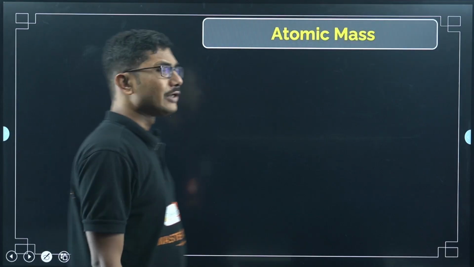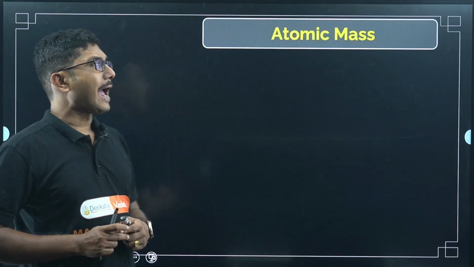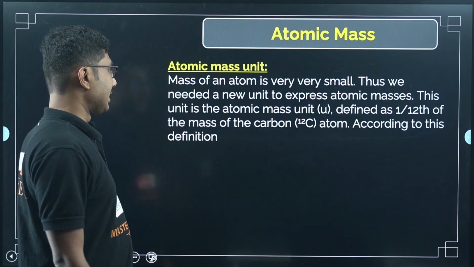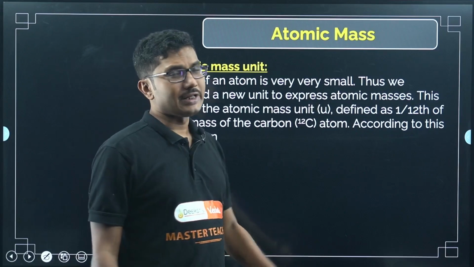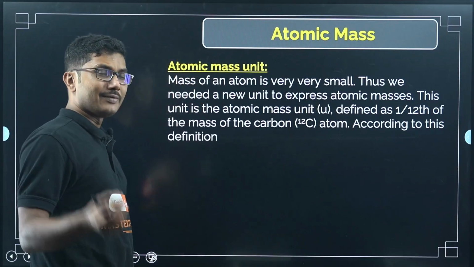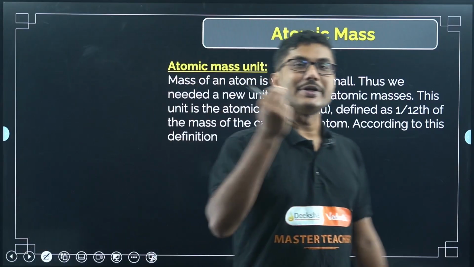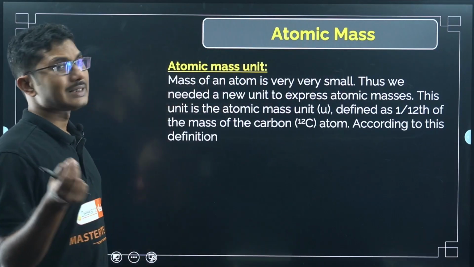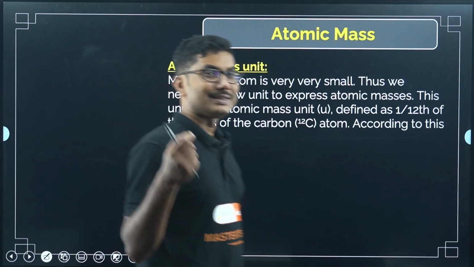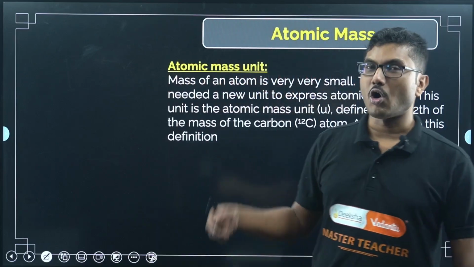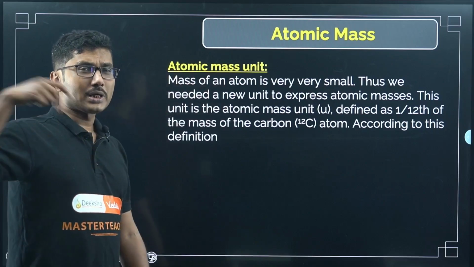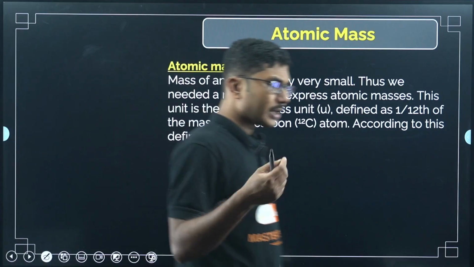Now let's look into another new concept called atomic mass. So what is the atomic mass unit? The mass of an atom is very, very small, right? We have realized that the atom is very small, so the mass of the atom will be very, very small. If you try to represent it in terms of our known SI unit, kilograms, or our common unit, grams, then it will be super small.